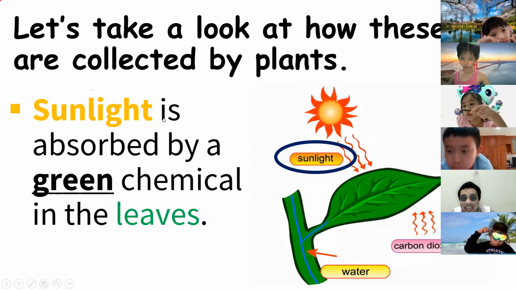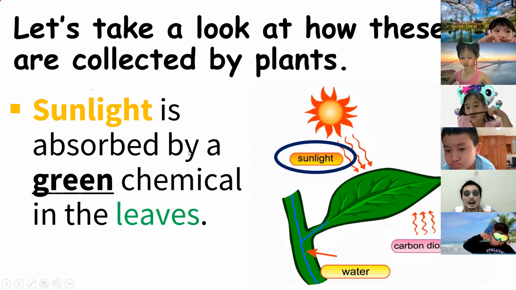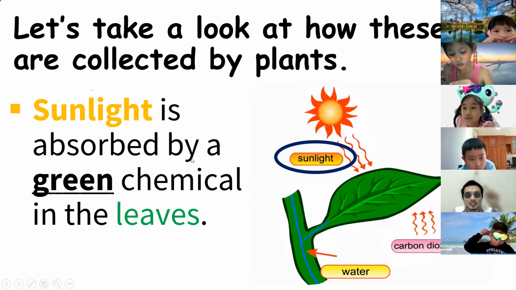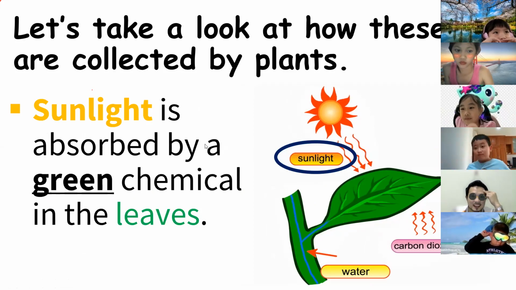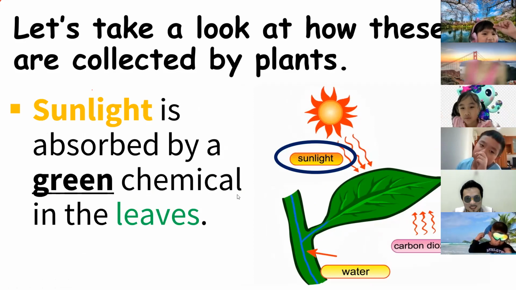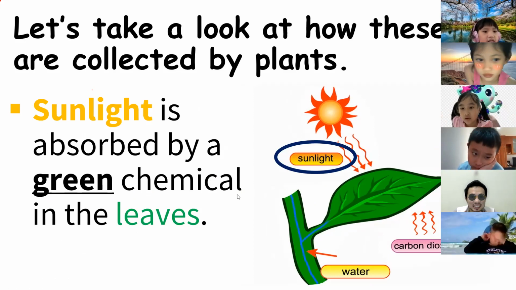And then the sunlight is absorbed by the green chemical in leaves. And what is that green chemical?